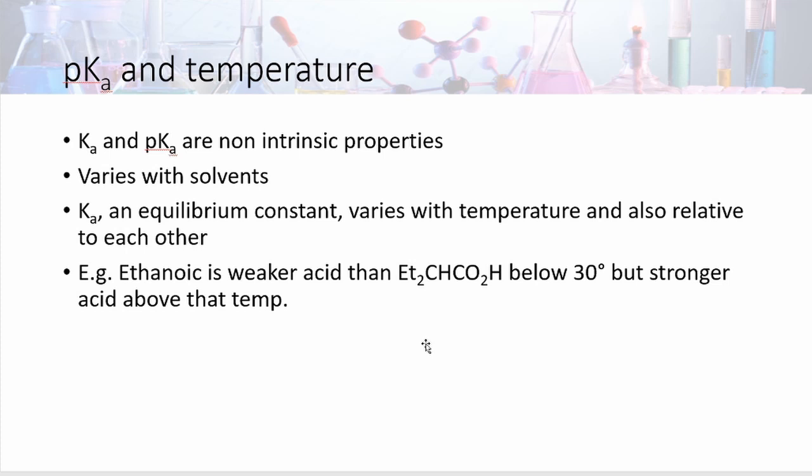Relation between pKa and temperature. Ka and pKa are non-intrinsic properties. They vary with solvents, and the equilibrium constant varies with the temperature, and they are also relative to each other. For example, ethanoic acid is a weaker acid than ethyl butanoic acid below 30 degrees, but it is a stronger acid above that temperature, meaning as temperature increases the reverse effect is observed. So pKa values and also the strength of acids depend upon the temperature. Thank you very much.